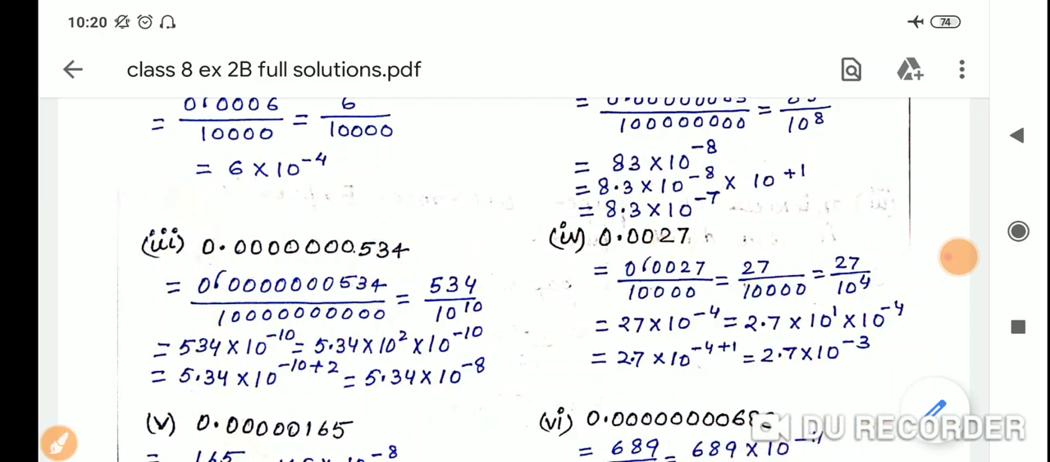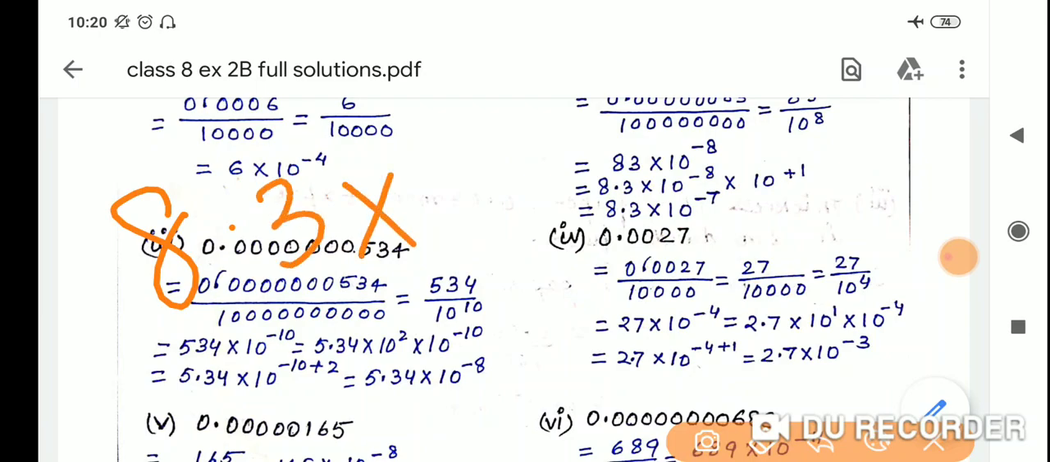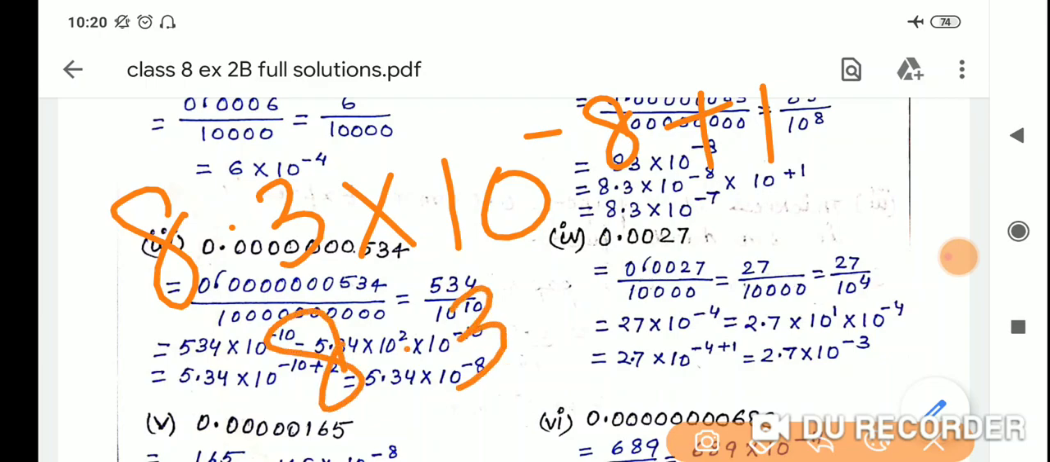Clear? So here 8.3 multiply by 10 raised to the power 8, we have to take it up, minus 8, and here 10 raised to the power 1 was written, and if both the powers are multiplying then we have to add the powers. So 8.3 into 10 raised to the power minus 8 plus 1, so it will be 8.3 multiplied by 10 raised to the power minus 7. It is the answer. Clear?